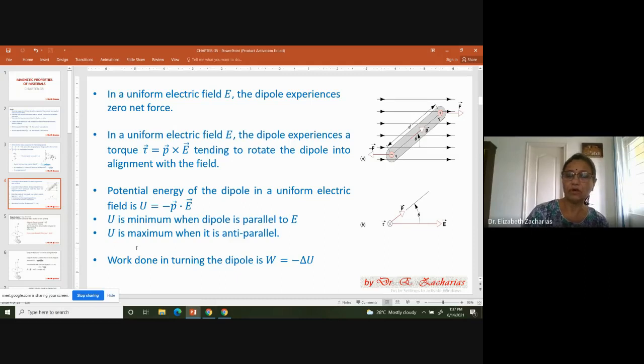And after that, we saw how to find the work done by the electric field in turning a dipole parallel to the electric field, or in general, turning it through an angle theta. For that, we just had to use work done is equal to the negative of the change in potential energy. In case some of you are wondering why I'm going so fast, it's because we studied all this. I'm only making you recall what we have studied. The reason for the recall is that what we are going to study in this chapter is very, very similar to what we studied there. So if you draw a parallel between the two and then study, learning becomes easier.